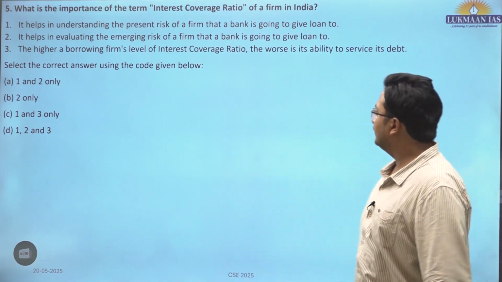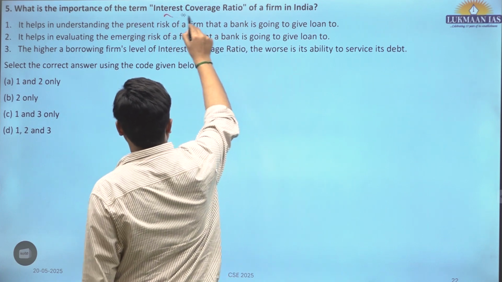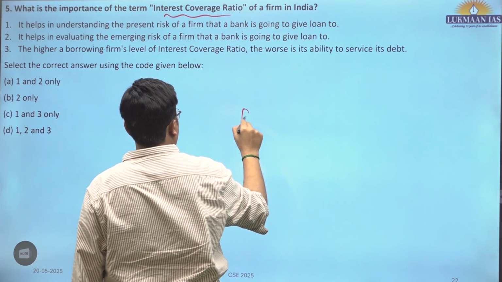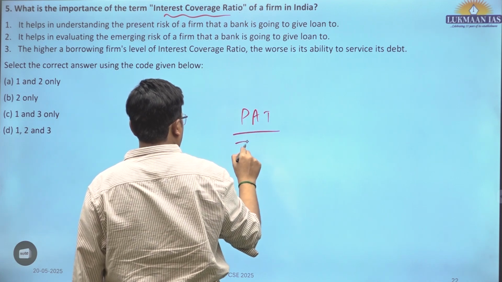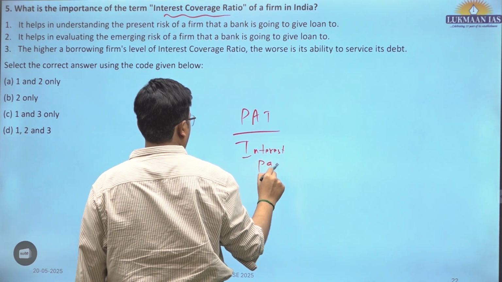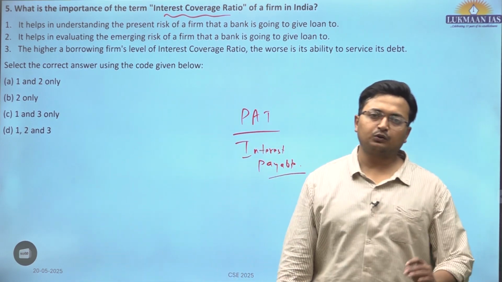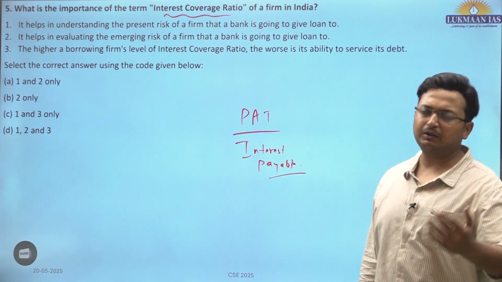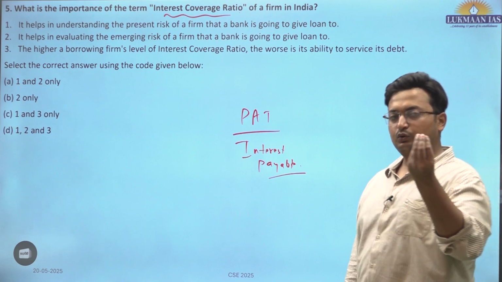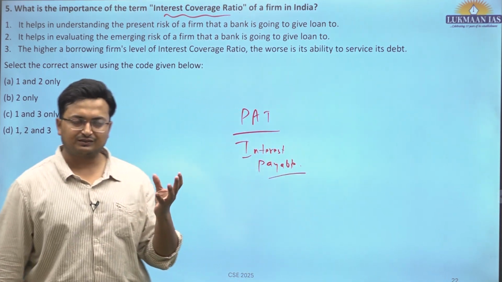So fifth question says, what is the importance of the term interest coverage ratio? Interest coverage ratio is profit after tax upon interest payable. So how many times the PAT is able to cover for the interest which is payable for a company? This is a business studies question, not in economy. So in economy, they keep on asking questions from business studies also. You need to gauge on these things, okay?